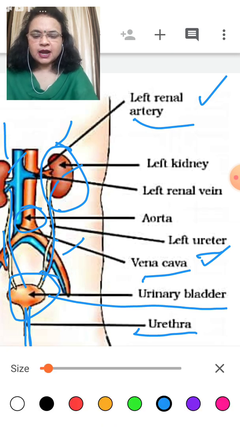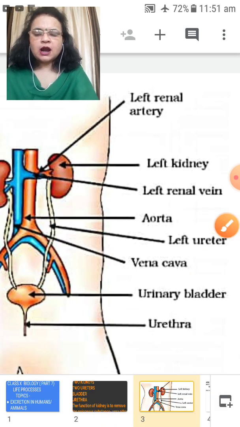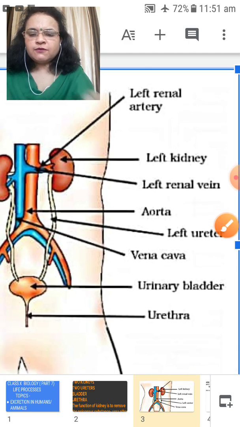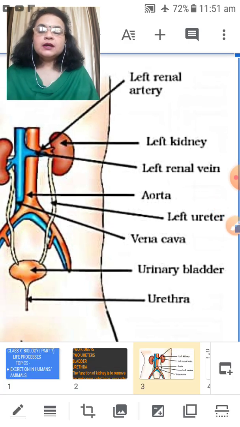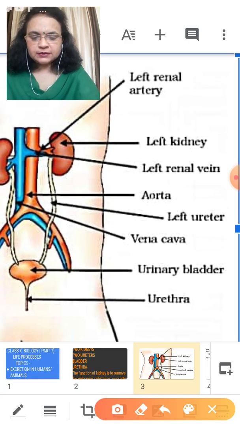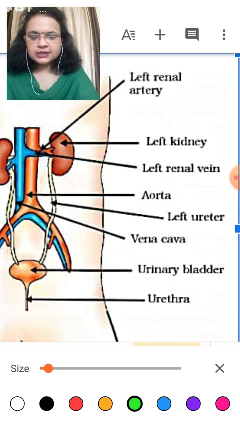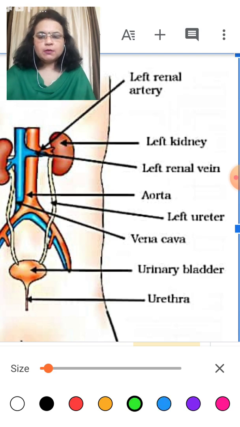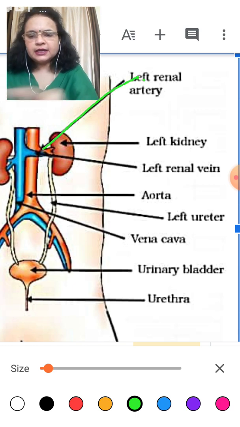Now let us start with how they function. The dirty blood containing waste and some useful molecules enters inside the kidney.